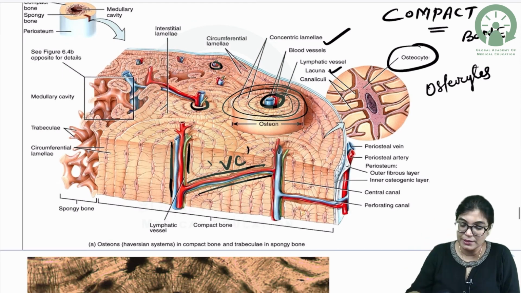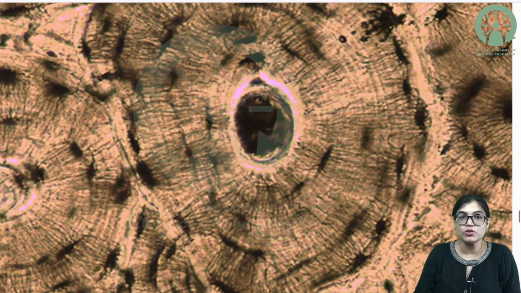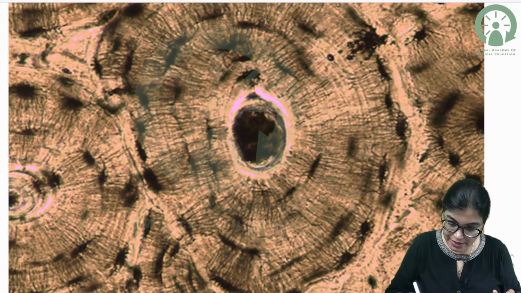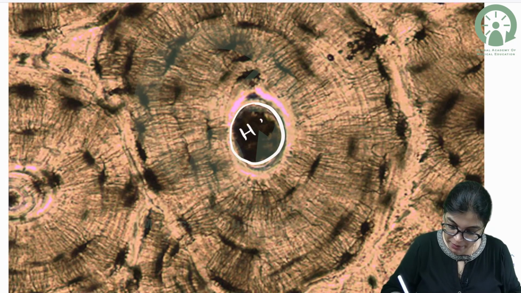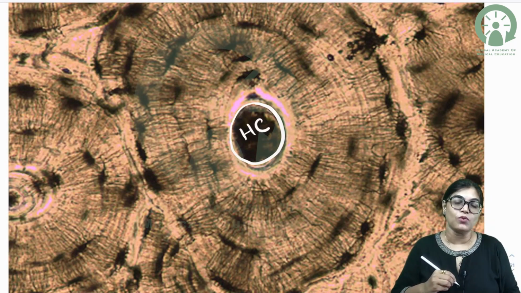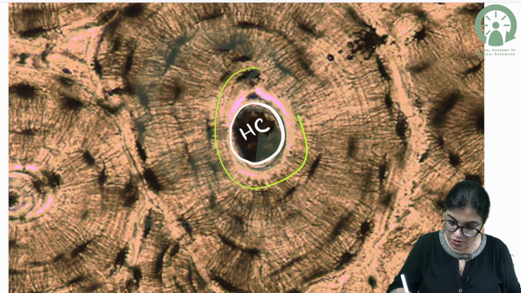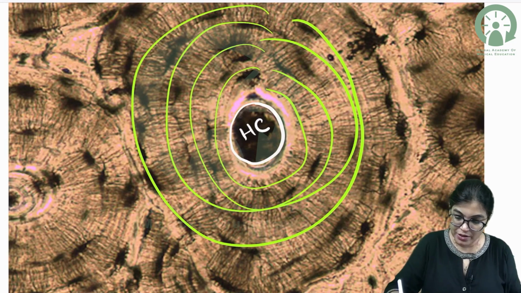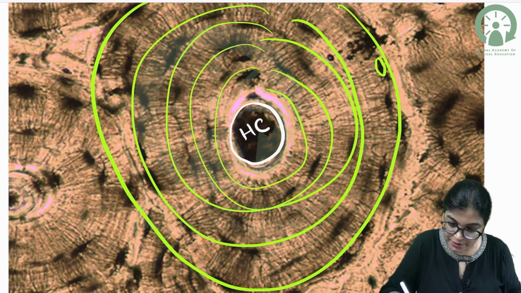It is not absent. I would like to show you an enlarged view. All of you just see this. I am showing you an enlarged view of compact bone, and here in the center, let me use another color, can you see this? This is HC. What do you mean by HC? Haversian canal. Now talking about the concentric lamina, you can see the concentric laminae which are surrounding this Haversian canal, and in that you can see these spaces are there.